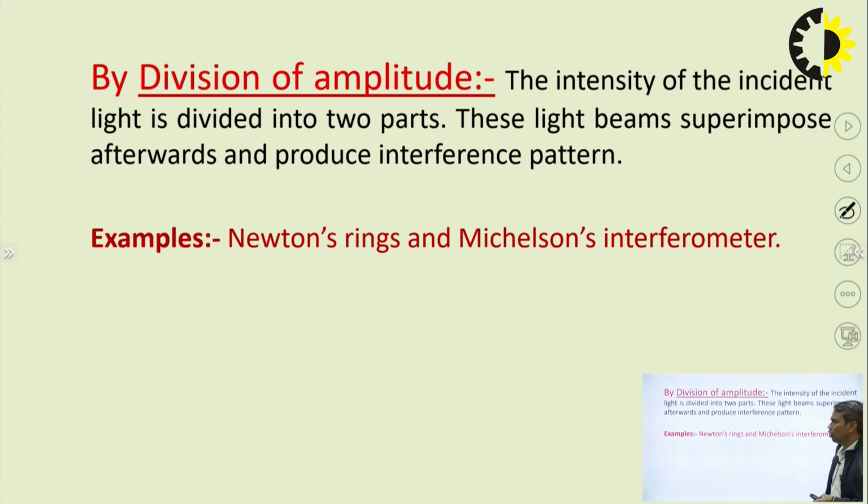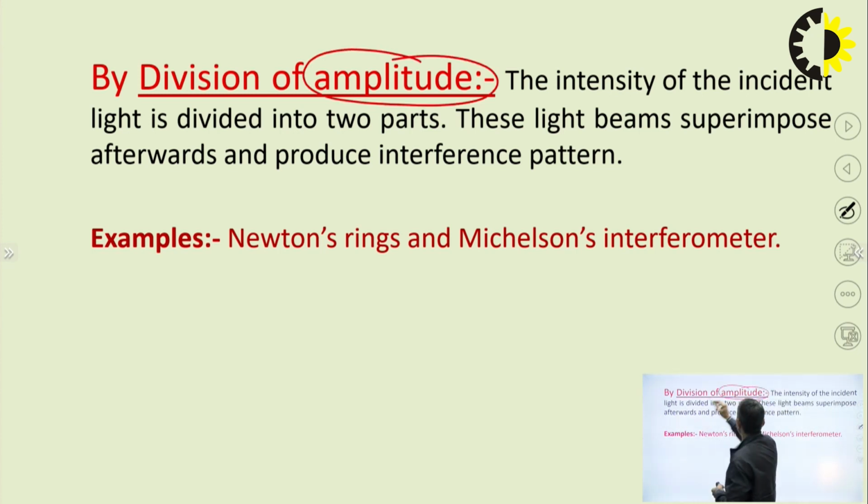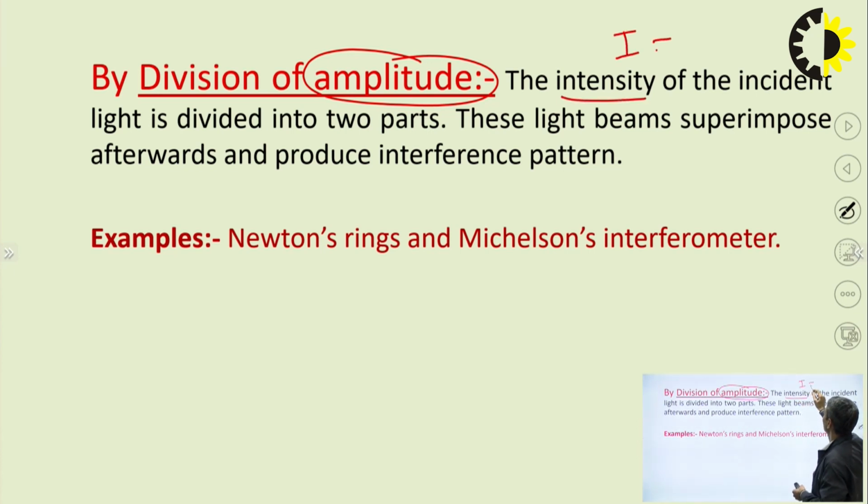Another method of obtaining coherent sources is by division of amplitude. In the first one we divided the wavefront, and in this case we try to divide the amplitude. Let us see how. The intensity of the incident light is divided into two parts. Intensity means amplitude, because intensity is nothing but the square of amplitude.